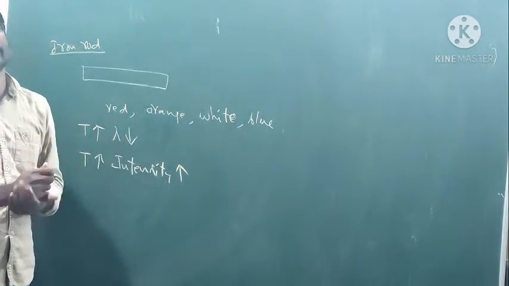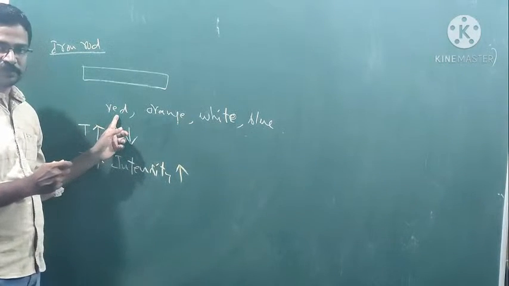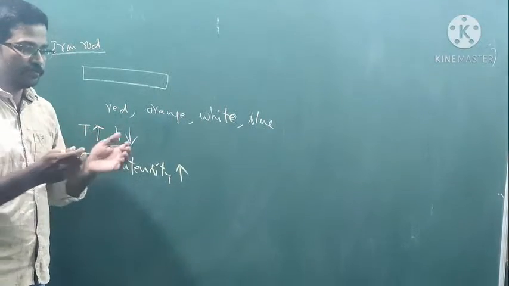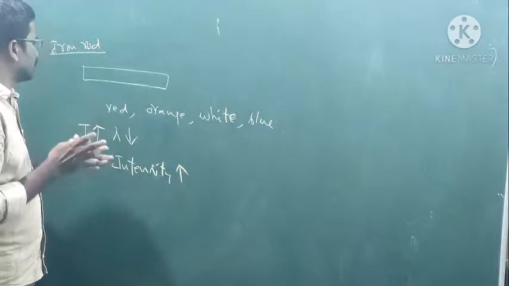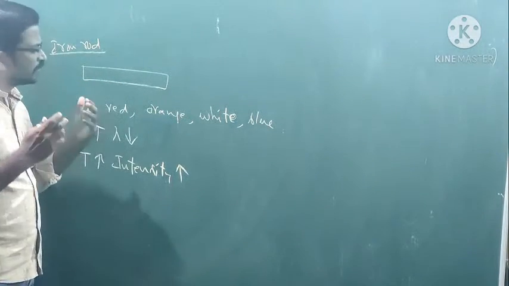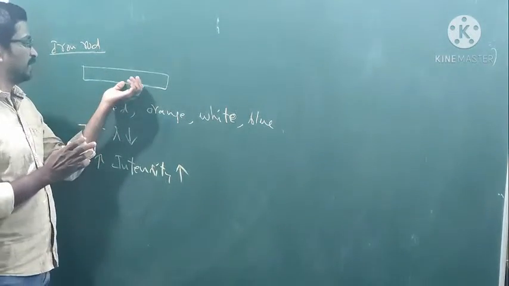One color is dominant, one color is intensified. That is the red color. If you start heating a certain metal, it can emit so many radiations, but red color is the dominant one.